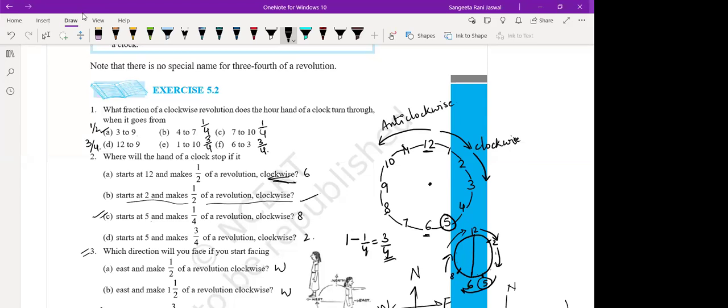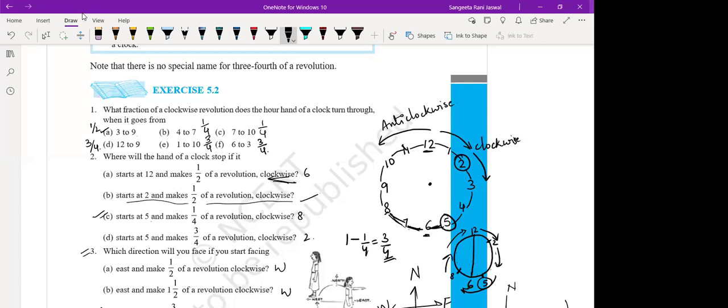So that number is 2. The clock will stop at 2. Are you understanding? Everyone, why did I take this way? I could have taken it like this also. That was also correct, but you will have to put in more effort here.